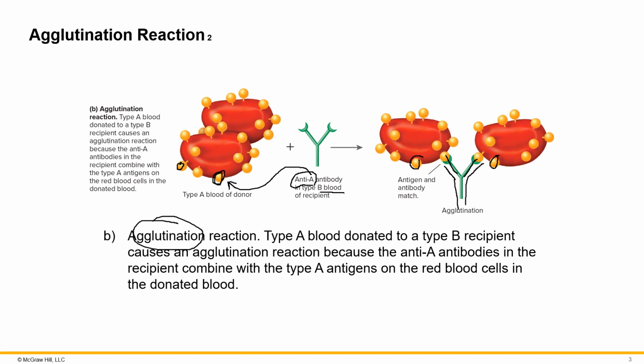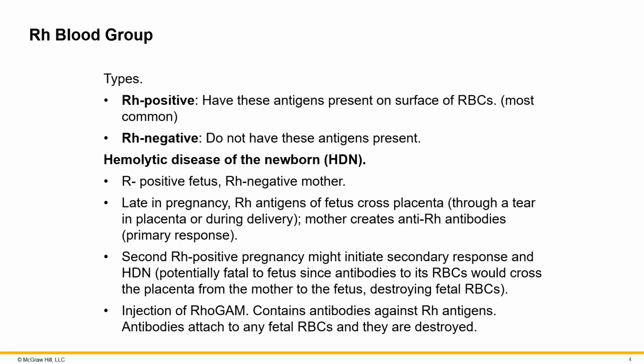The next differentiating factor in blood groups is the presence of antigen D, which is called the Rh factor. When people have antigen D on their red blood cells, which is a similar glycoprotein, they have an Rh positive blood group.